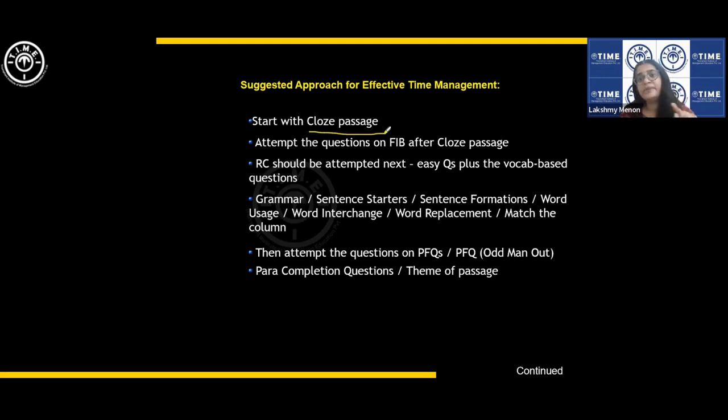There are multiple blanks and it is a mix of vocabulary and comprehension, but the passage will not be very lengthy. So it is not like reading a reading comprehension passage, right? It's basically like doing multiple fill in the blanks together. And vocabulary, either you know the word or you do not know the word, right? And you get, as I said, 7 to 8 marks from a single set.